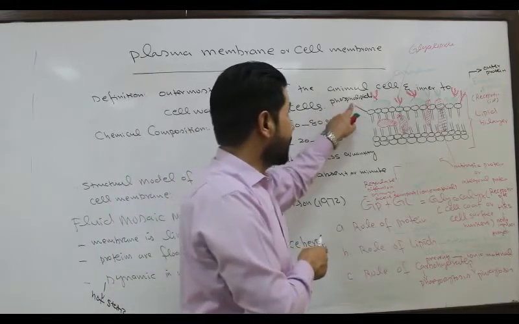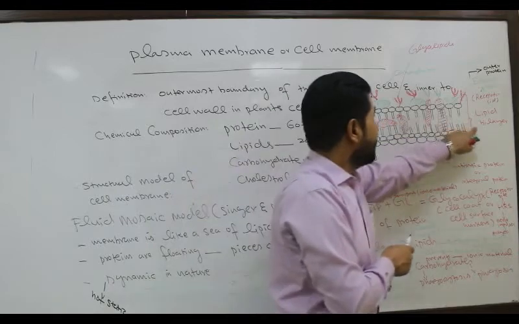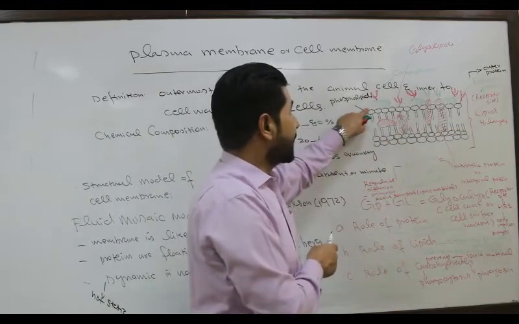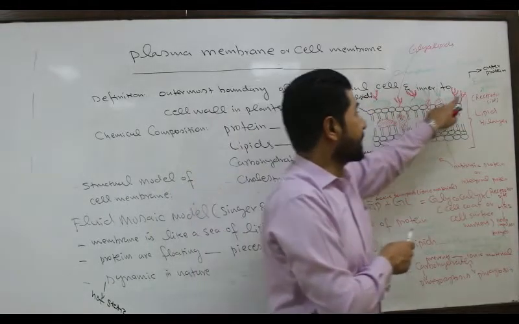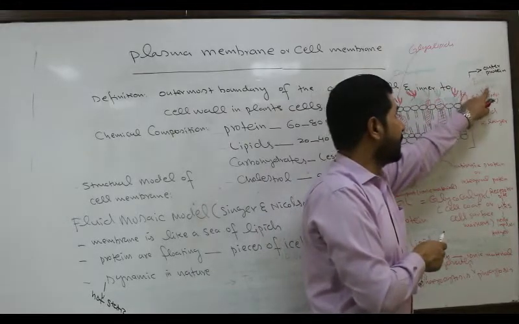So on the surface of the phospholipid or lipid layer, proteins are present which are called extrinsic protein or outer protein.